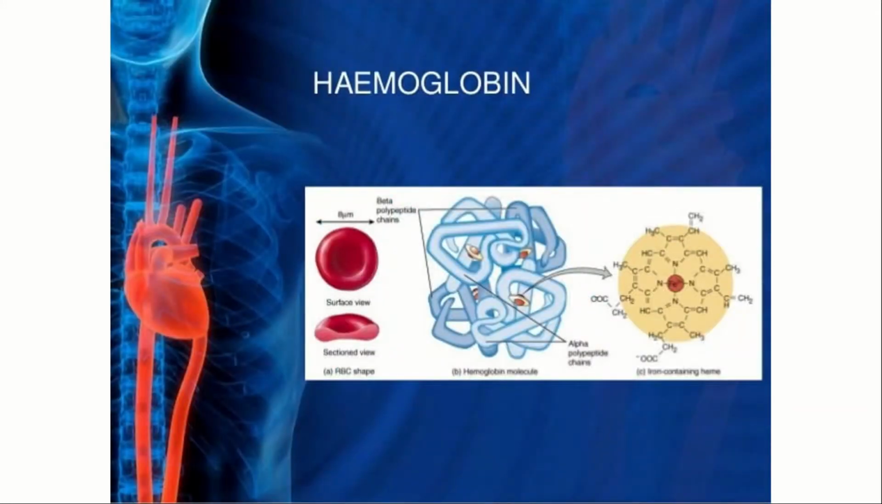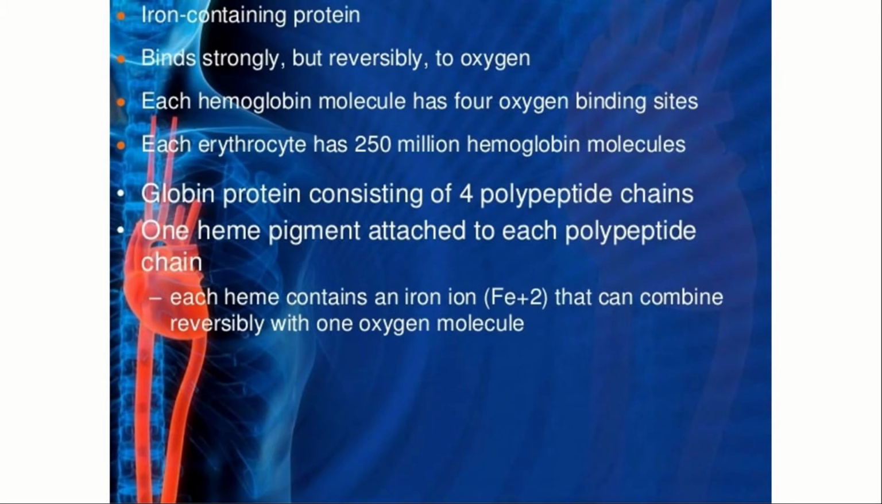Let us know about hemoglobin. It is an iron-containing protein. It binds strongly but reversibly to oxygen. Each hemoglobin molecule has 4 oxygen binding sites. Each erythrocyte has 250 million hemoglobin molecules. Globin protein consists of 4 polypeptide chains, with 1 heme pigment attached to each polypeptide chain. Each heme contains an iron ion that can combine reversibly with 1 oxygen molecule. This is just for the information of hemoglobin.